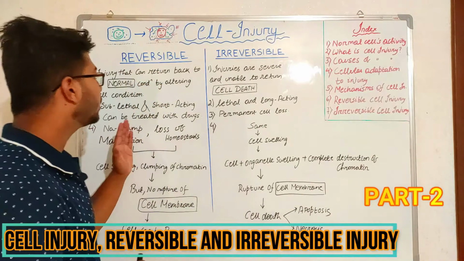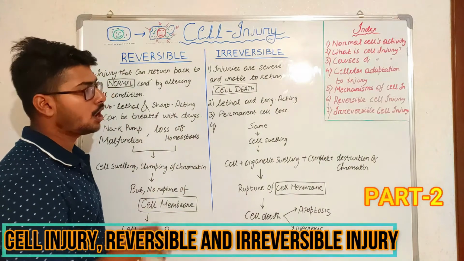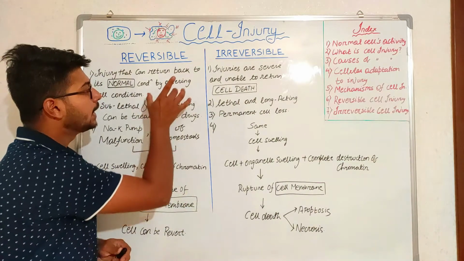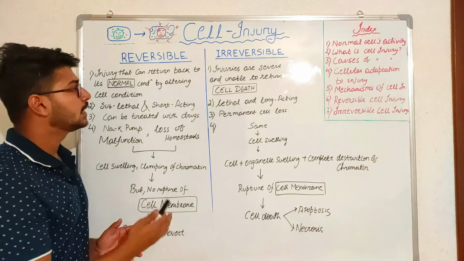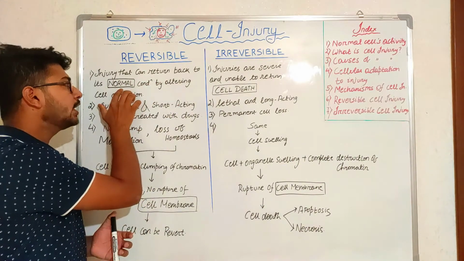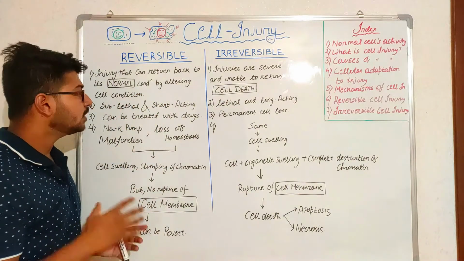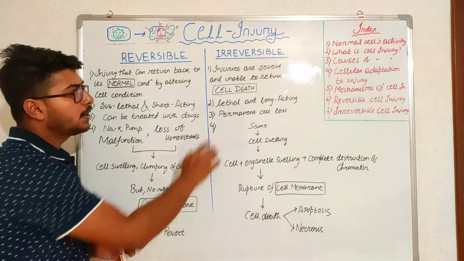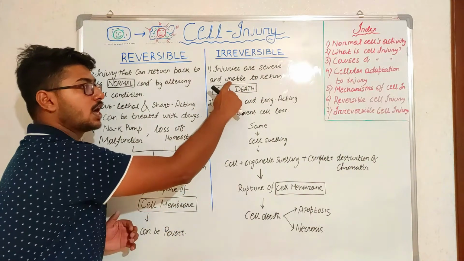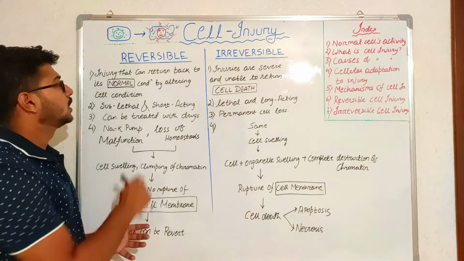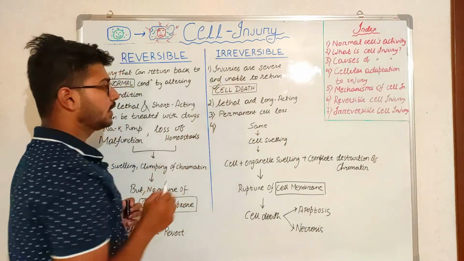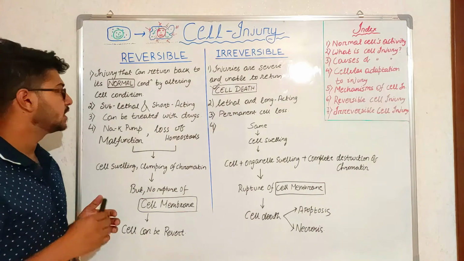Now we are going to read about reversible and irreversible cell injury. How can we differentiate and understand each of the steps and processes that occur in reversible and irreversible cell injury? Let's read. In reversible cell injury, what happens? The cell can return to its normal condition by changes in certain cell conditions. But in irreversible injury, the injuries are so severe that the cell is unable to return to the normal condition. So the final result is cell death in irreversible cell injury.